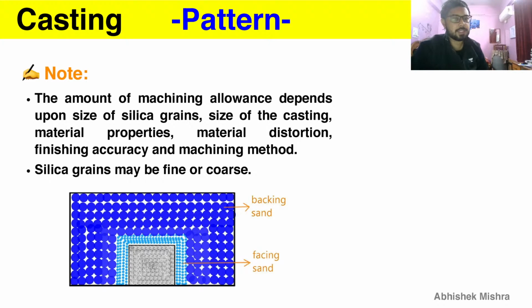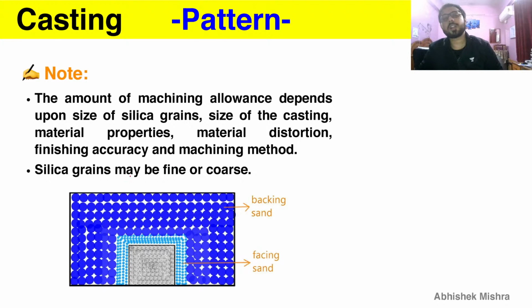Silica grain size, because it will decide how good the surface finish is, so this will obviously have an impact on machining. Then we have size of casting, material properties, material distortion, and finishing accuracy, because we are doing machining allowance, so that is obviously important. Machining method is also important.